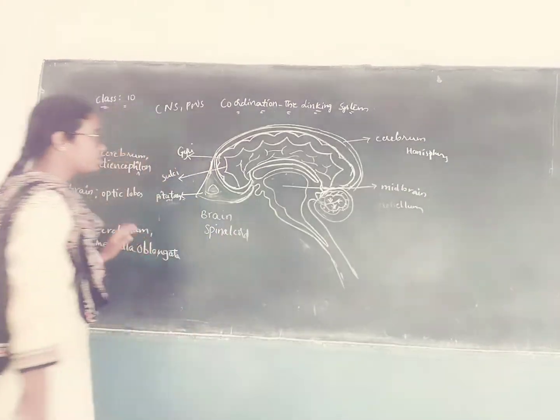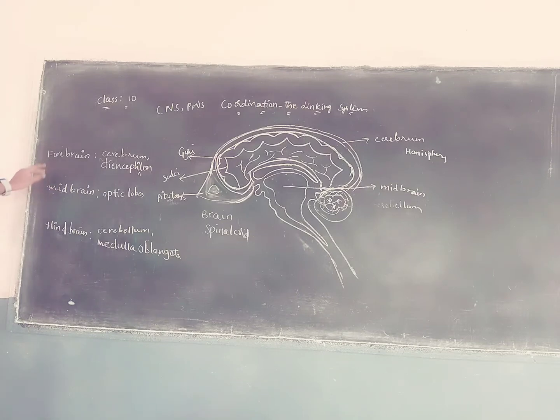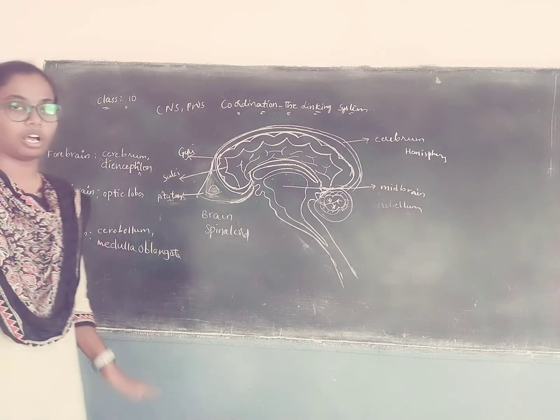The brain is divided into three divisions: forebrain, midbrain and hindbrain. Forebrain consists of cerebrum and diencephalon, midbrain consists of optic lobes, and hindbrain consists of cerebellum and medulla oblongata.